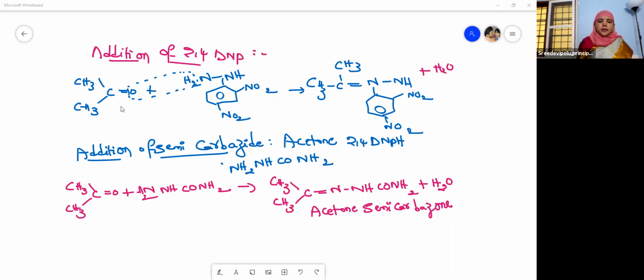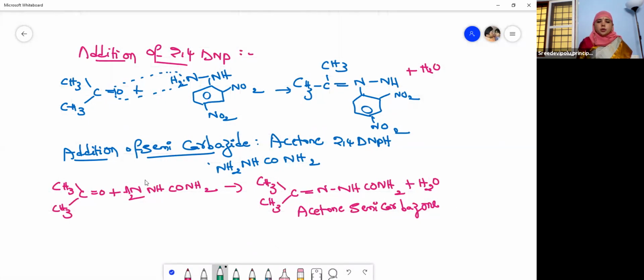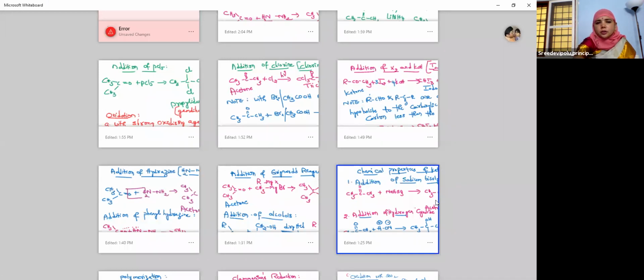See here, where the cursor is moving, H2O is eliminated. Here also, please see, this is the H2O that is eliminated in this reaction. These are the reactions which involve the elimination of H2O. That's why I have given you a subheading like this.